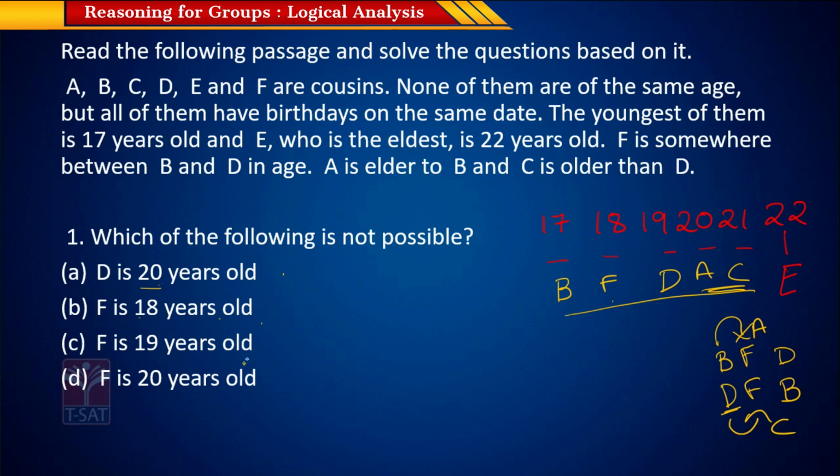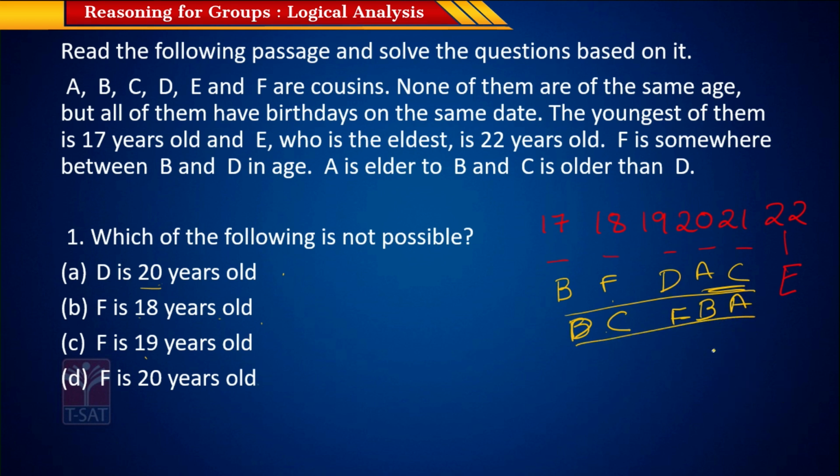Let's see if F is 19 years old. We can have D here, and we can have B here. And C should be to the right of D, so we can have C's age here and A's age here. So this is a possibility. So this is also not the right answer.